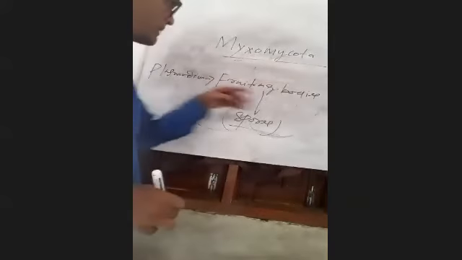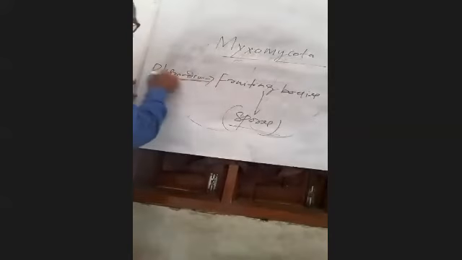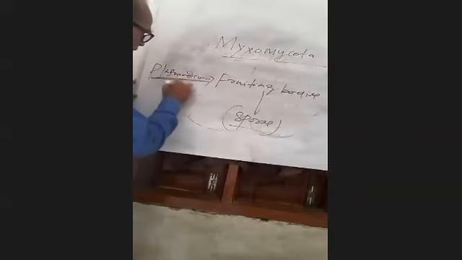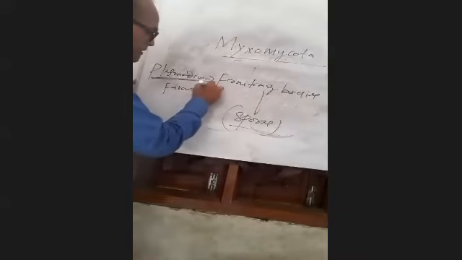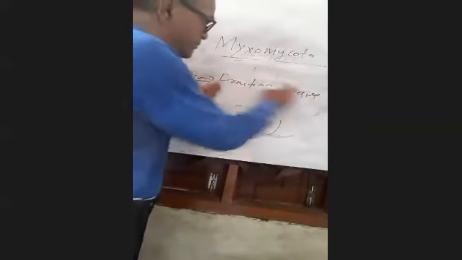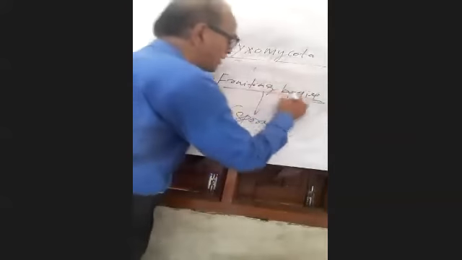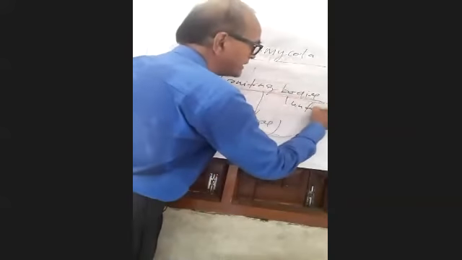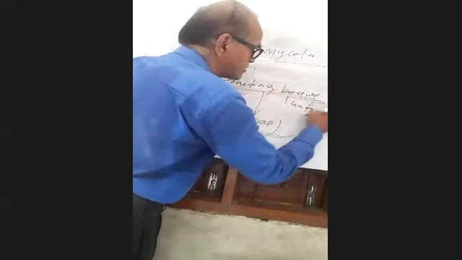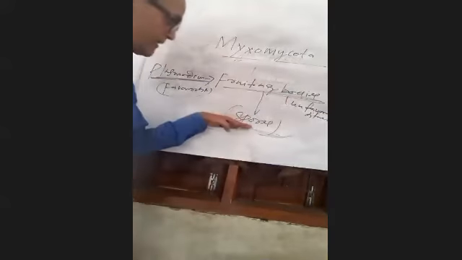Slime molds completely depend upon Plasmodium for their living in favorable conditions. When an unfavorable situation arises, Plasmodium develops fruiting bodies, and those fruiting bodies will develop into spores.